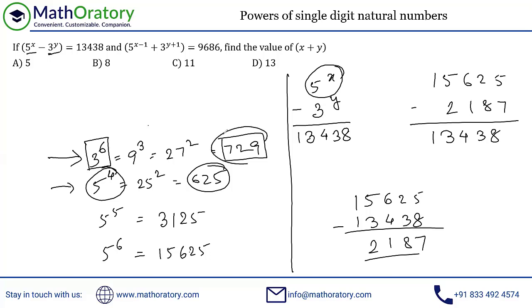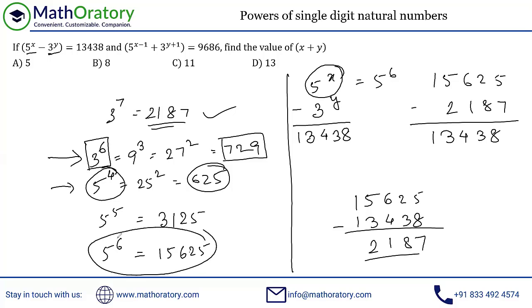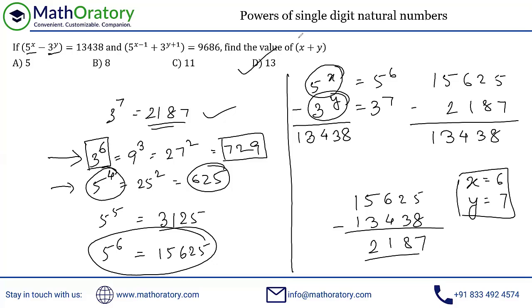Look at this, 3 to the power 6 is 729. So just multiply a 3 to that and you get 3 to the power 7. 7 into 3 is 21, and 29 into 3 is actually 87. So this is 3 to the power 7. So effectively what we now know is this thing is 5 to the power 6, 15625, and this thing is 3 to the power 7, which is 2187, right? So the x is 6 and the y is 7, giving us a result of 6 plus 7 as 13.